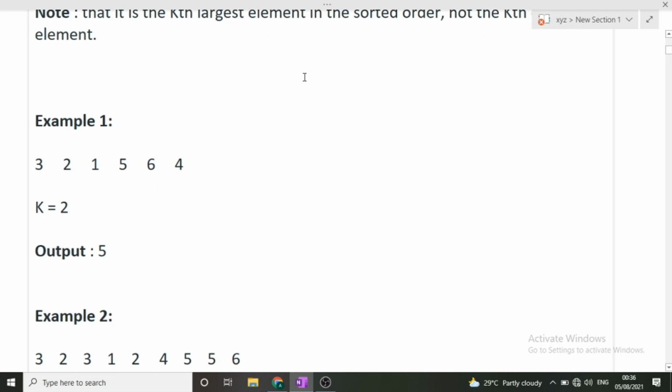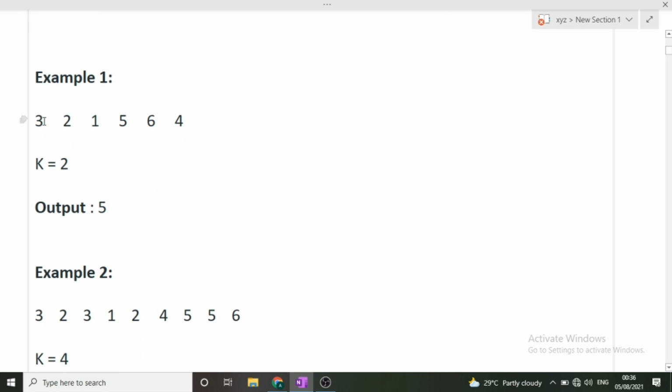Now let's see the example of this question. Our input will be an array, here it is 3 2 1 5 6 4, and our k is equal to 2, which means we have to return the second largest element in the array. You can see that the largest element in the array is 6, and the second largest element in this array is 5. So our output will be 5, that is, the second largest element in the array.